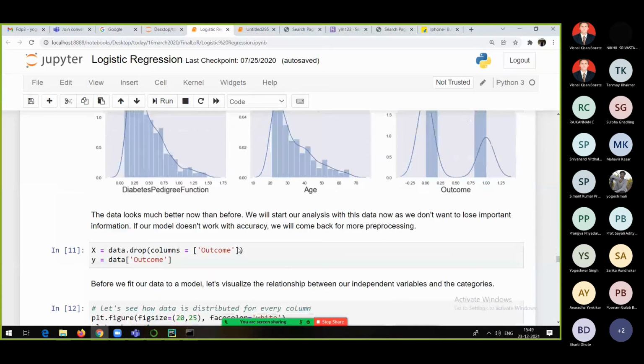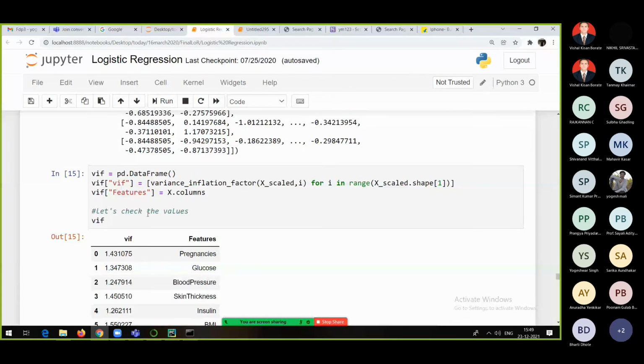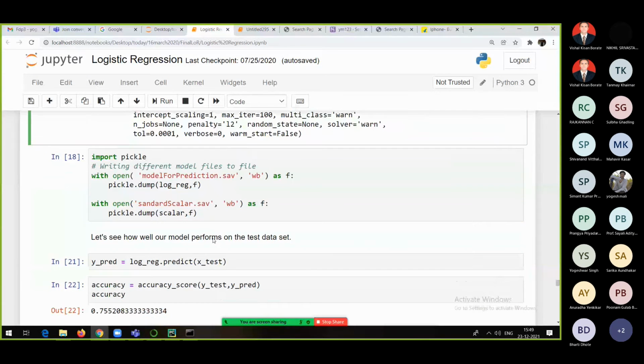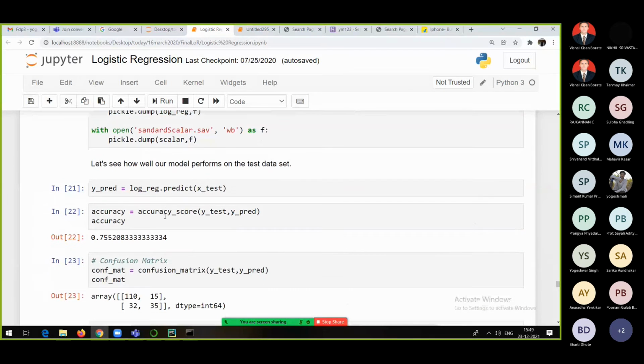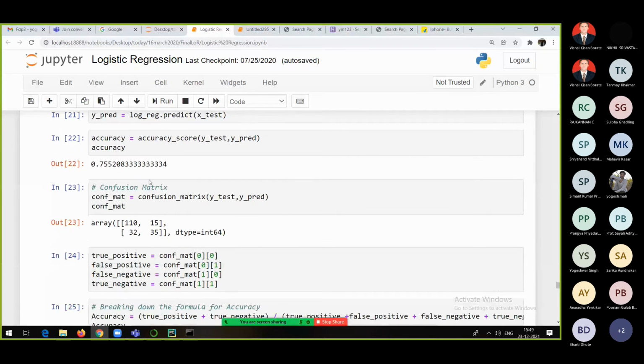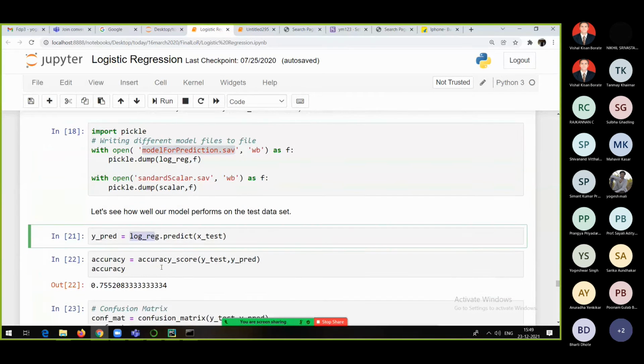You have direct methods, like variance inflation factor, which we have already seen in the last session. Only instead of linear regression, it is logistic regression. Then standard scaler and everything, and finally we will get the model with the .sav extension, and we are going to predict.